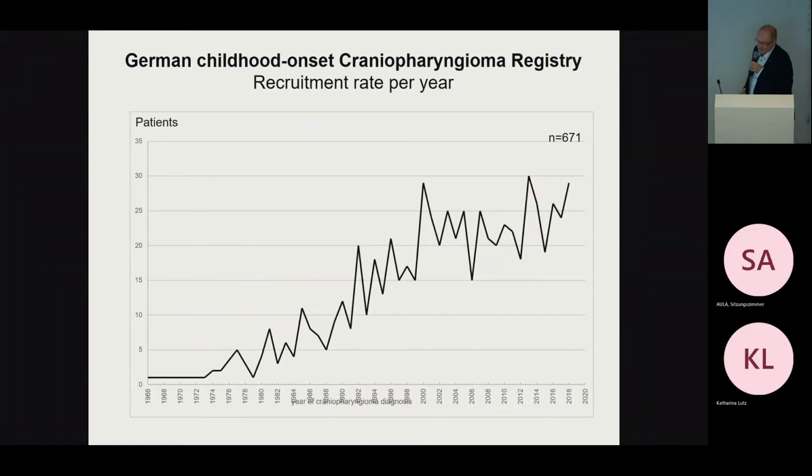Okay, if you want to know the reason for this, you have to look at patients with a long history, with long-term follow-up. And actually, we have this cohort and this data because we have been recruiting these patients in our registry for many years. And you see here that at that point, we had 671 patients with childhood-onset craniopharyngioma in our registry, and we analyzed their outcome.